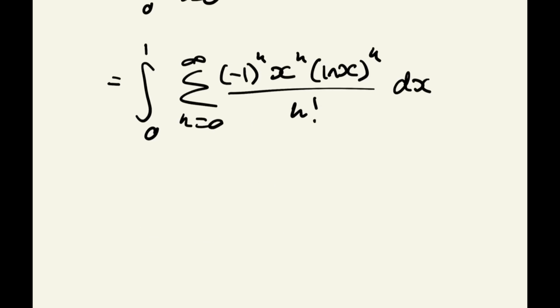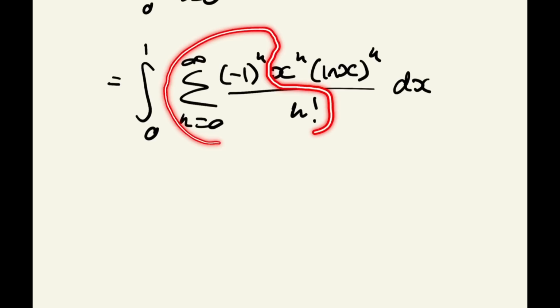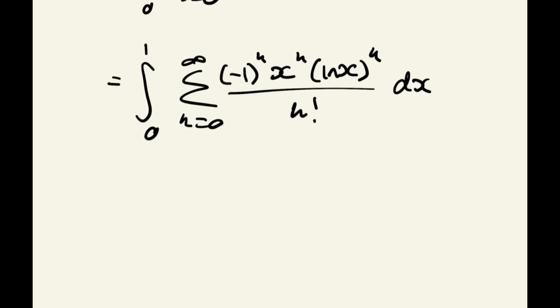Okay, so now we can tidy this up a little bit. If you notice, the sum from 0 to infinity of negative 1 to the power of k over k factorial, well, this part right here, this is just a constant. That is just a number. And so, of course, we can bring that out to the front of the integral, because you can bring constants outside of an integral.